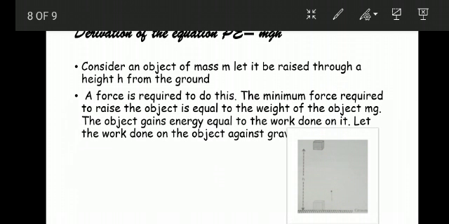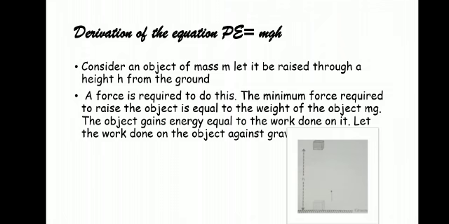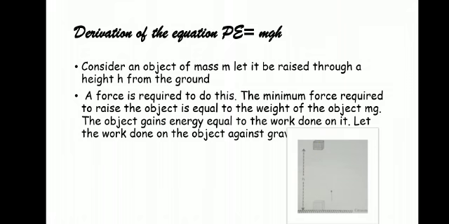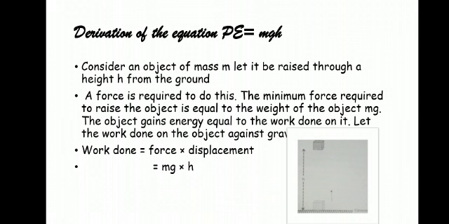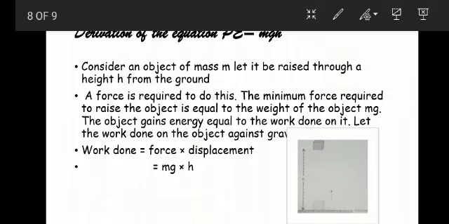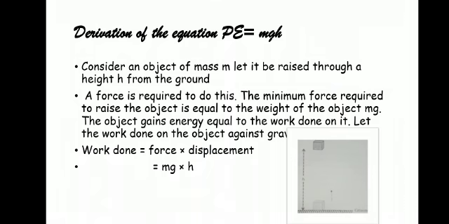Now the object gains energy equal to the work done on it. When we are raising the object, it gets energy equal to the work done on it. The work done against gravity is equal to force into displacement. Here force is the weight of the object, mg, and displacement is the height h through which we raise it. So work done equals mgh.